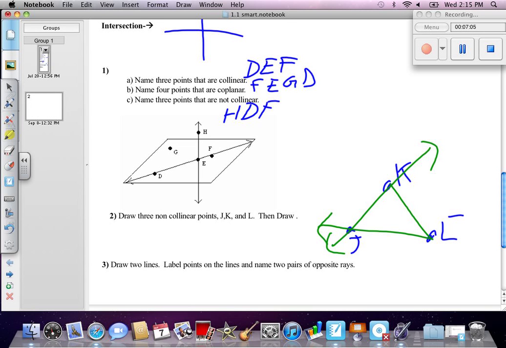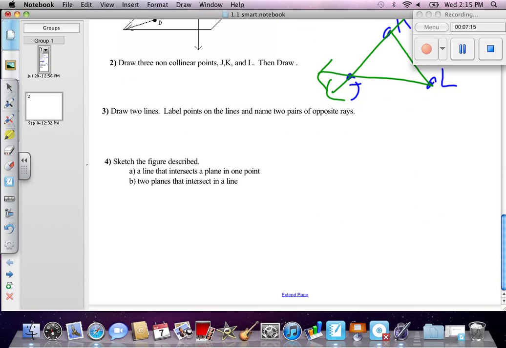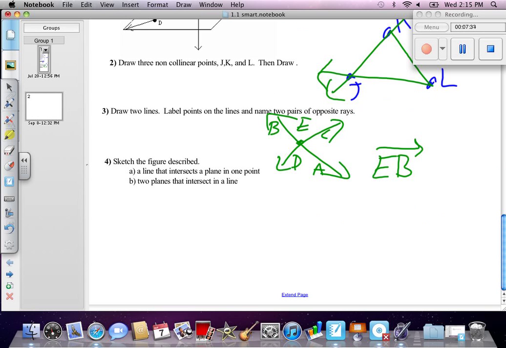Okay, we're going to draw 2 lines, label the points on the lines, and name 2 pairs of opposite rays. I would just name them whatever you feel like. What I'm going to do is A, B, C, D, and the middle one's E. So opposite rays would be EB. What's opposite EB? EA. What's opposite EC?